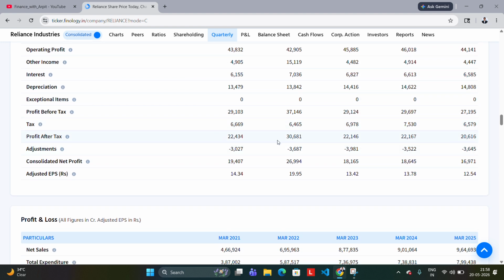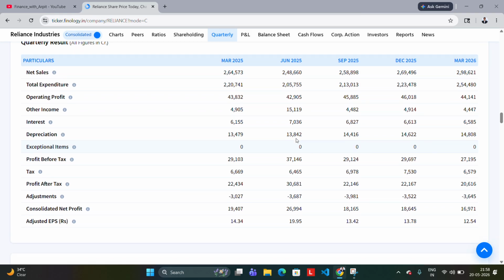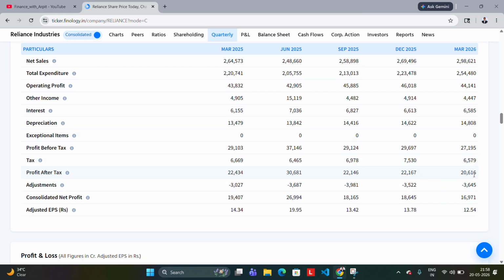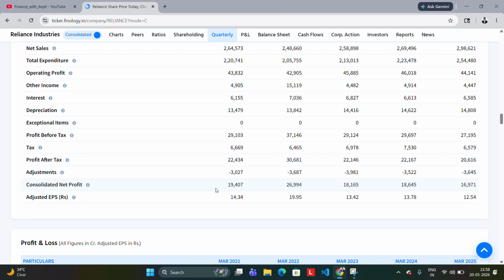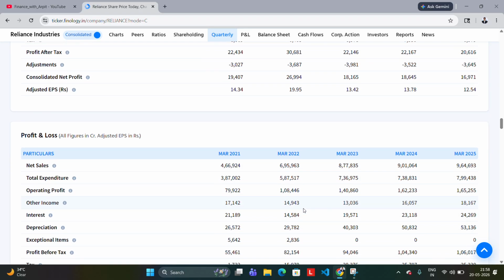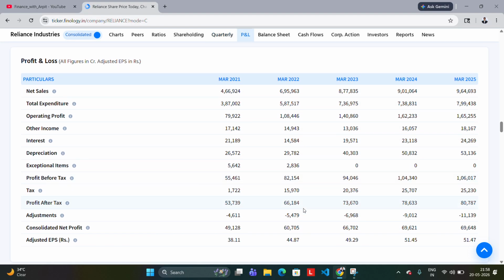So this is another important point, that is profit after tax. Profit after tax increased in June 2025, but then it is constantly decreasing, so it's a bit of a sign of worry. And as I told you, the promoter holding is also decreasing. So let's see the consolidated net profit after every adjustment of interest and everything. It is this, okay? So this is how we should see the quarterly results.